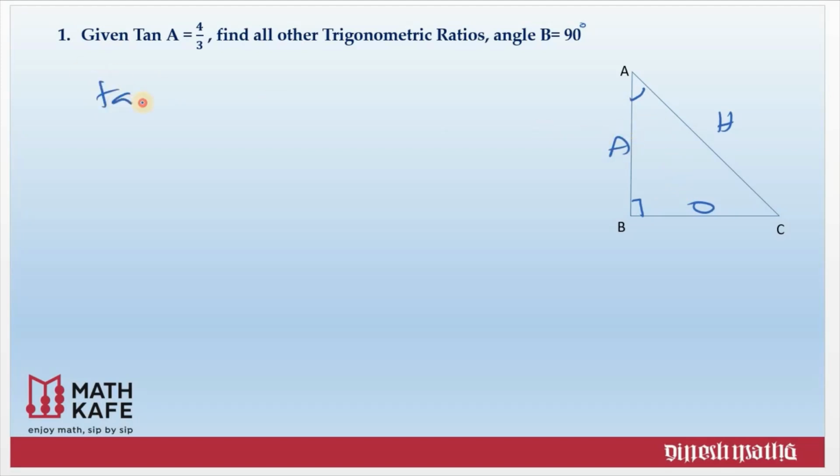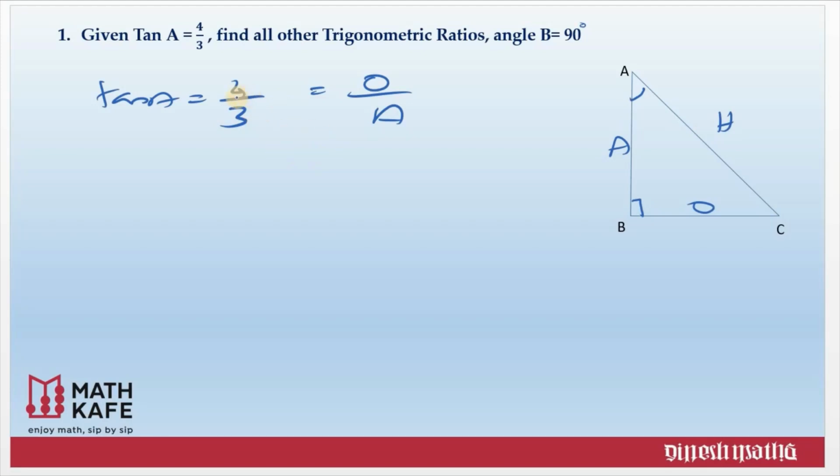Now we are given that tan A equal to 4 by 3. Can I say the opposite side is 4 and adjacent side is 3? Because tan A equal to what? Opposite side by adjacent, as we know our SOHCAHTOA. So TOA. Can I say opposite side is 4 and adjacent side is 3? If you say yes, you are absolutely wrong.